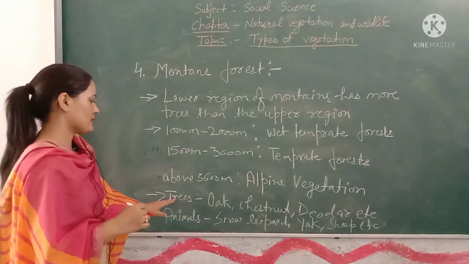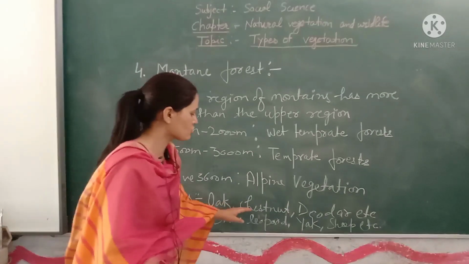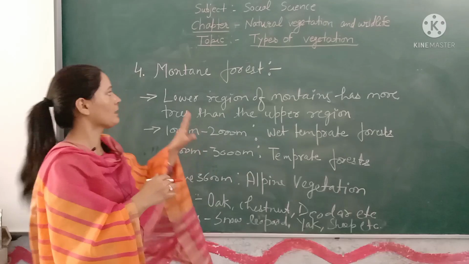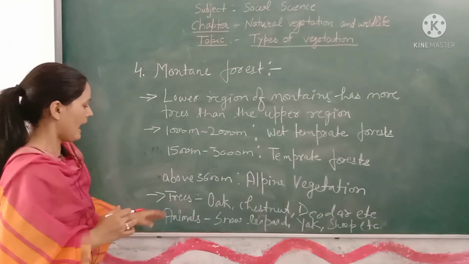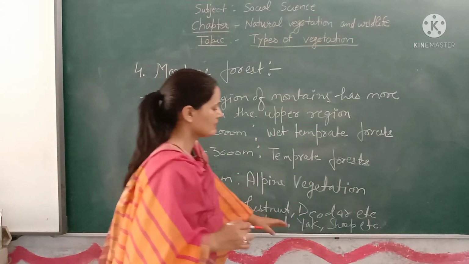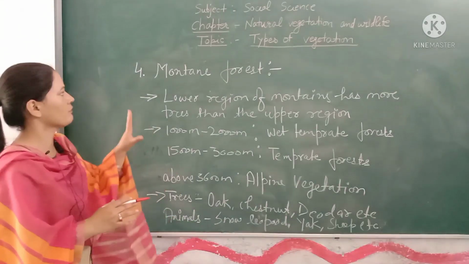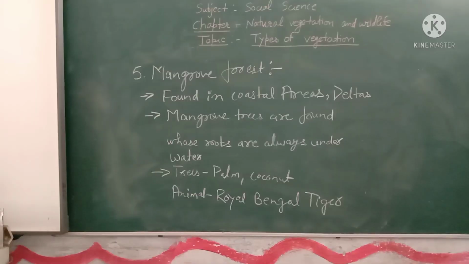Talking about the trees, oak, chestnut, deodar, etc. are found in montane forests. And snow leopard, yak, wild sheep, etc. are the animals found in montane forests.